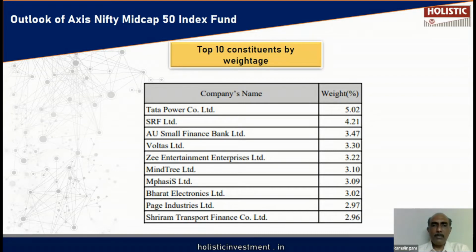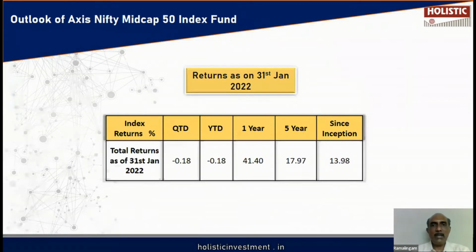So very promising companies, because this is the creamy layer of the 150 mid-cap stocks. Out of the 150 mid-cap stocks, top 50, the creamy layer is what is taken and constructed as a separate index, Nifty Midcap 50 Index.